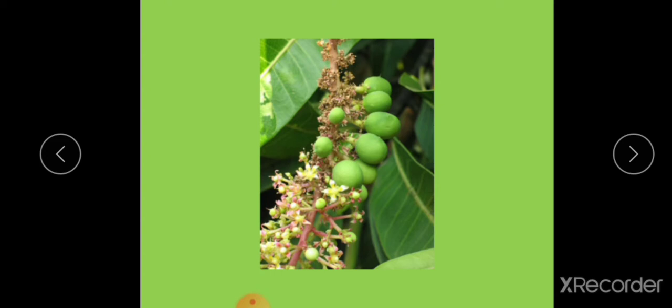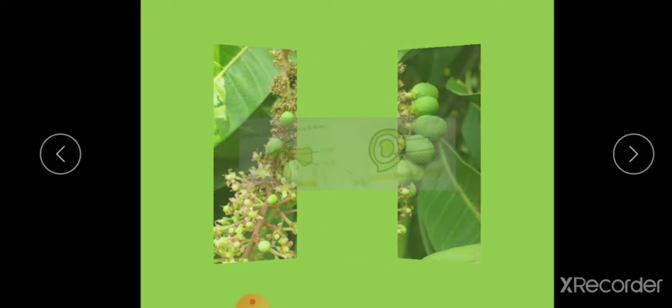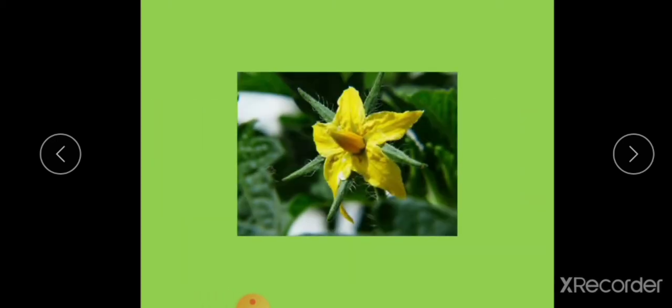How many seeds are there inside the mango? Yes, you know, only one seed we can see inside the mango fruit. In simple fruits, we can find fruits with one seed or many seeds. For example, tomato. Have you seen tomato flowers? Yes, these are the tomato flowers. What happens here? One flower of tomato changes into one tomato fruit.